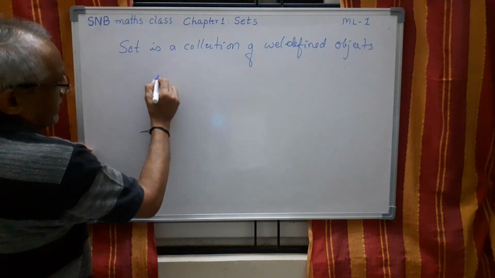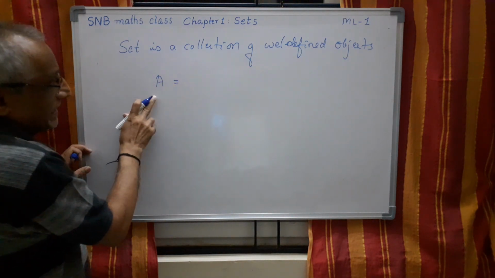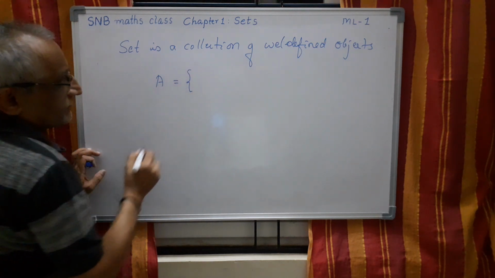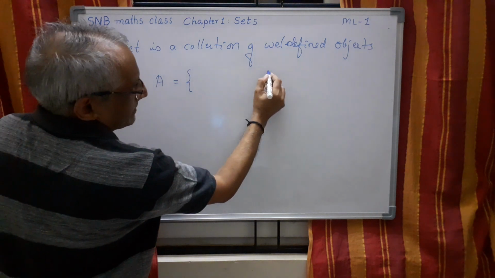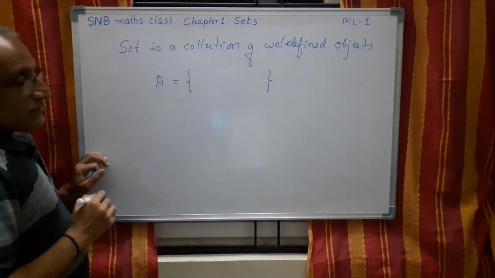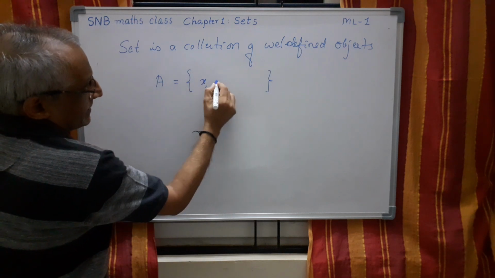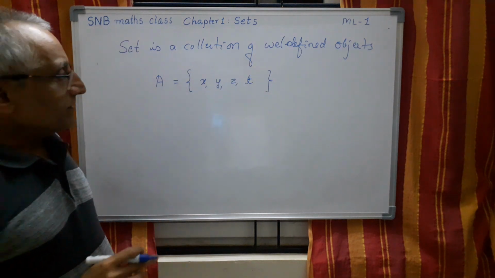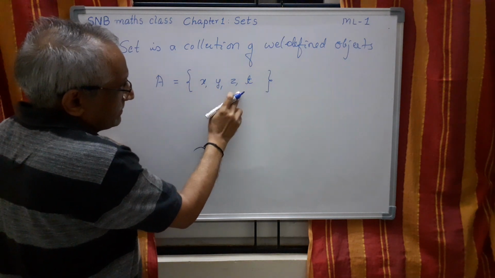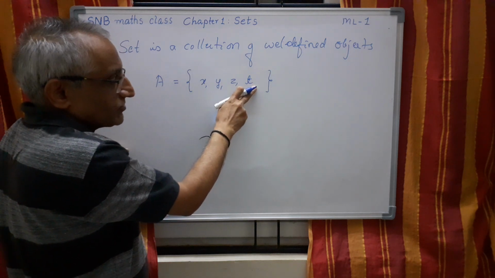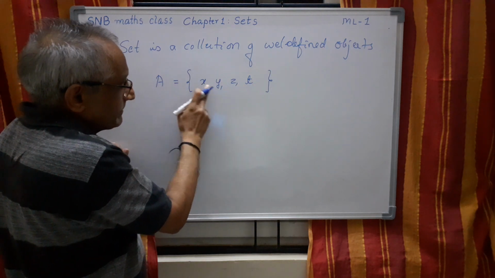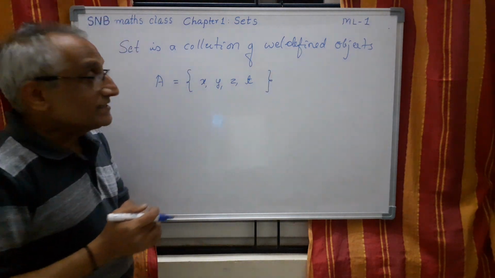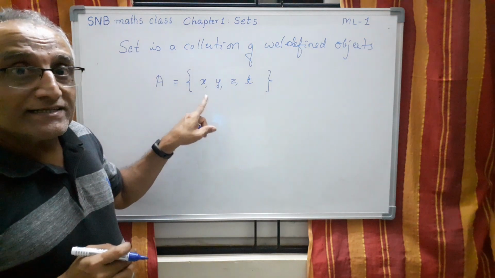Say one is, a set is normally denoted by a capital letter like this. Then we use a brace, or we call it a flower bracket, you know already. In mathematics we use this like this. Now suppose the elements are x, y, z, t. Suppose there are 4 letters, a set of 4 letters. So we have to put a comma between the letters, excluding the last. Last we should not put the comma. Then we enclose the elements here. So this is the procedure of representing a set.